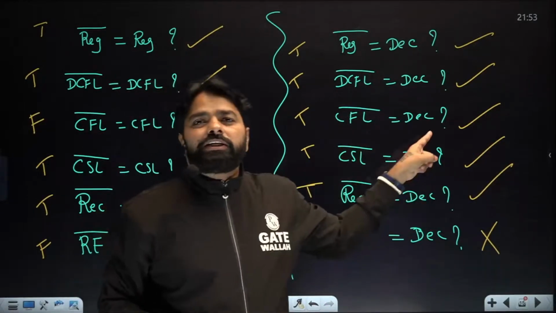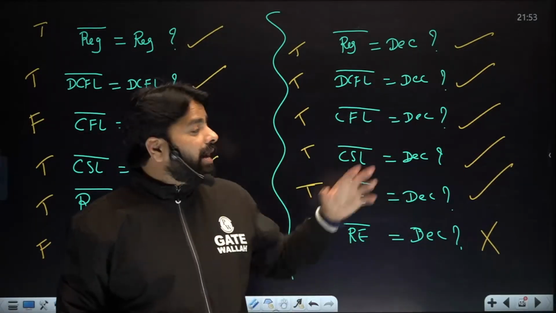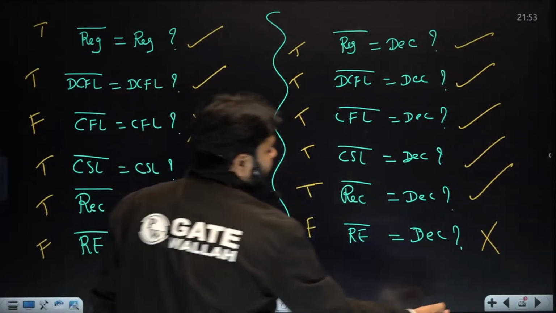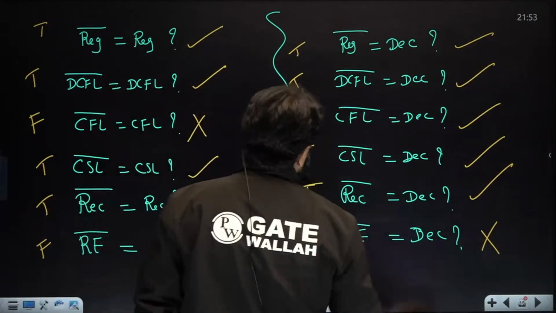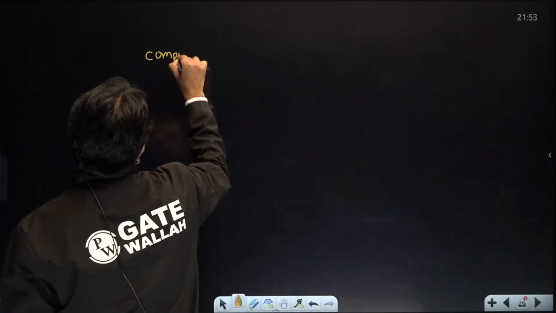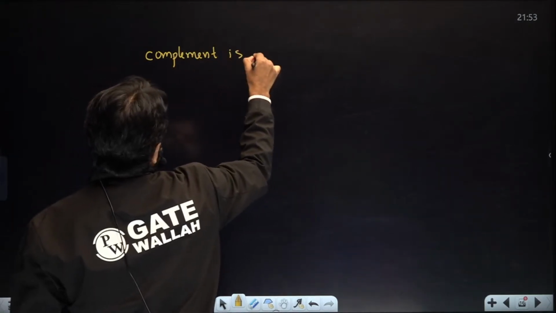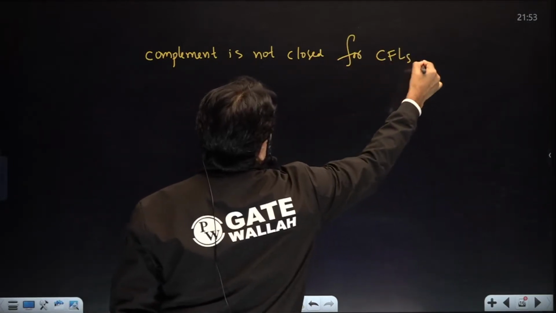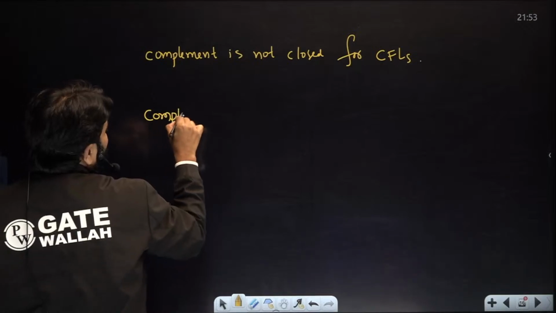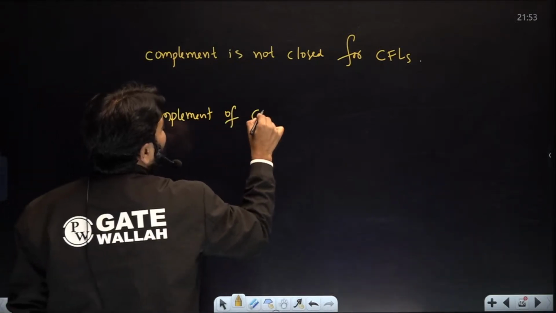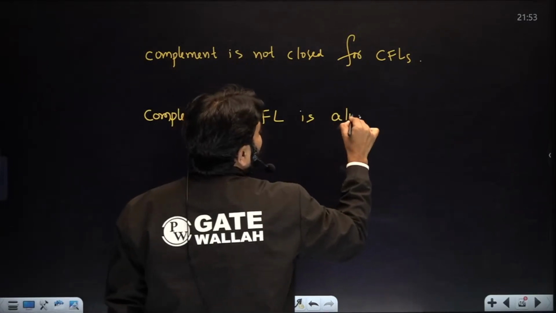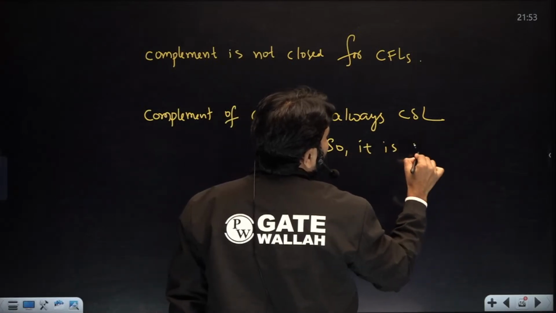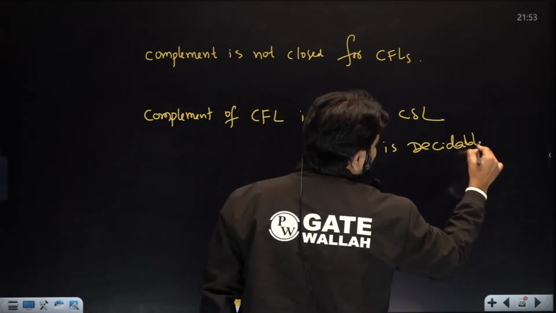Two statements you need to remember: complement is not closed for CFLs, that's true, but the complement of a CFL is always CSL, so it is decidable. Decidable means what? Recursive.